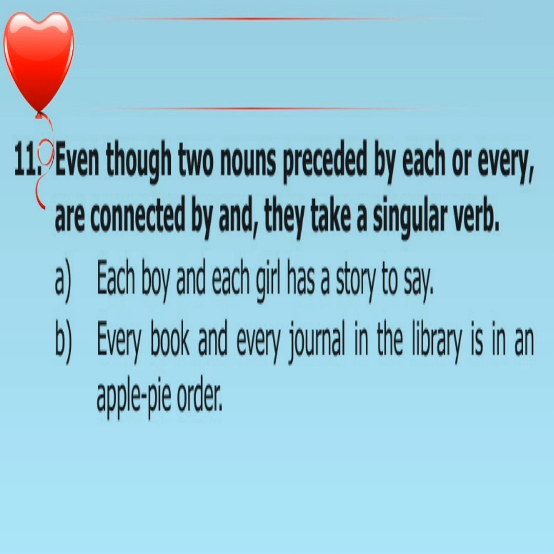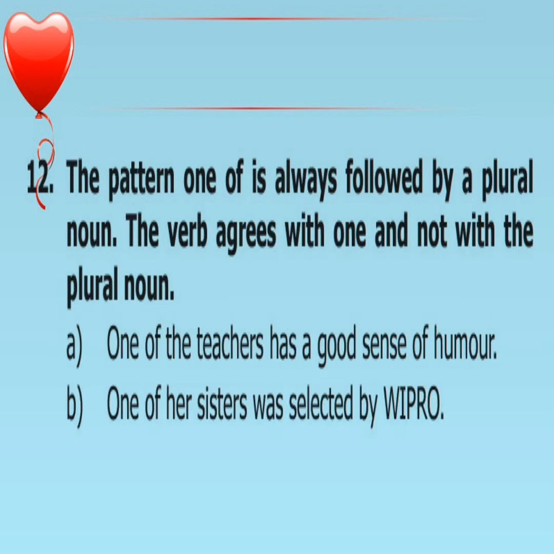Every book and every journal in the library is in apple pie order. Here and is there, so the verb is singular. Let's move to the next rule. The pattern one of is always followed by a plural noun. The verb agrees with one and not with the plural noun. Example, one of the teachers has a good sense of humor. Here, teachers is plural, but the verb has is singular.